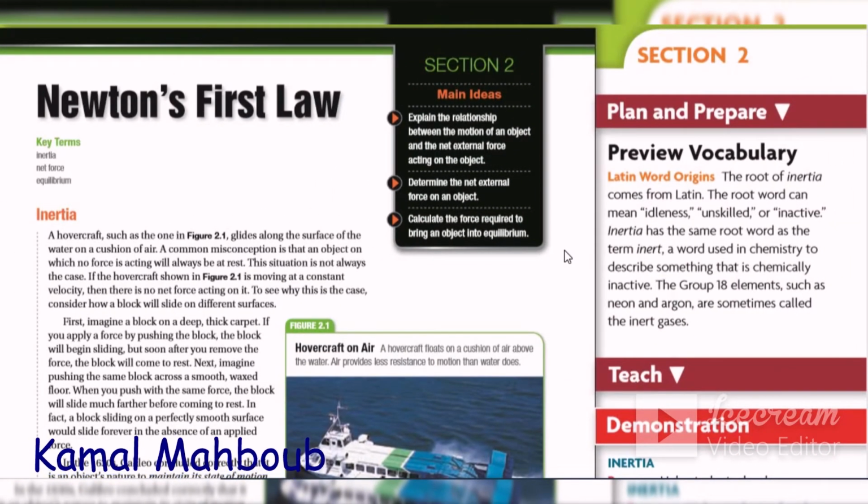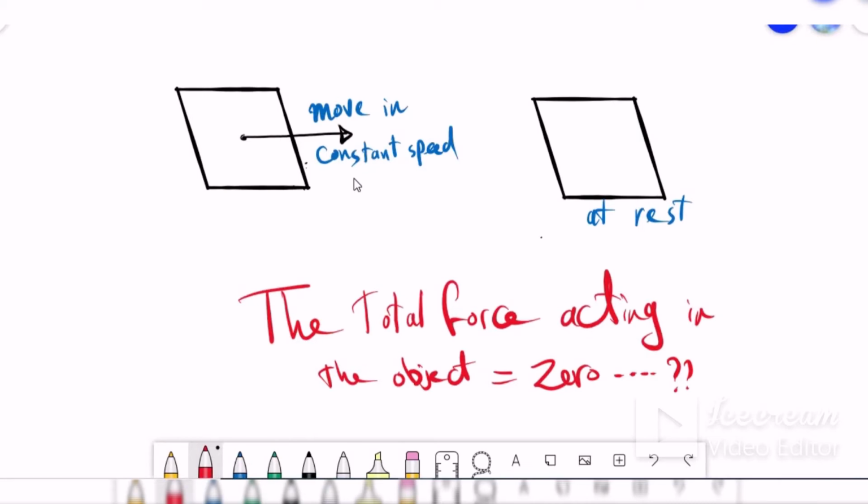Today we'll focus on Newton's first law, but at the beginning let me ask you some questions about forces. We still talk about force acting on the object, and in this whole chapter we will be speaking about the force acting on the object. Now suppose that we have two objects, the first one at rest and the second one moving at constant speed.